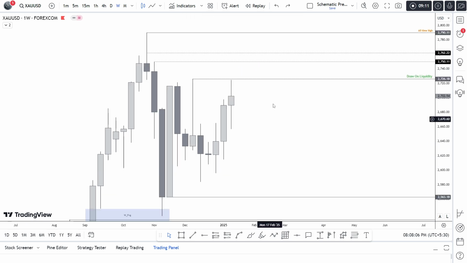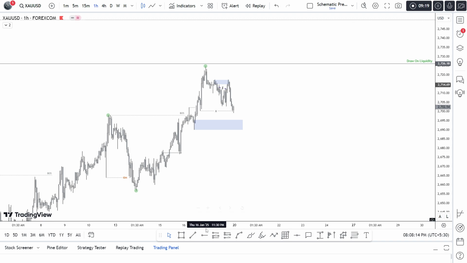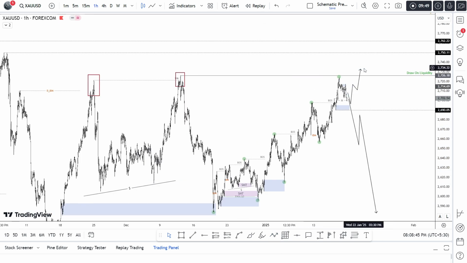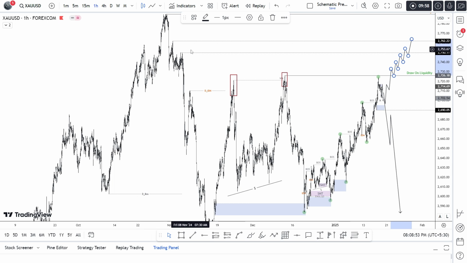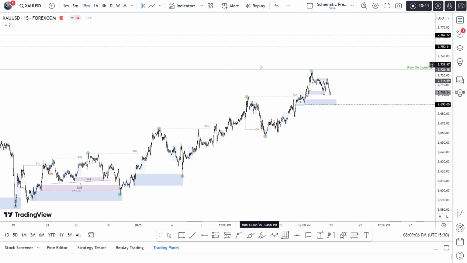But yes, if it doesn't, price can start falling, and the most important price as per the current scenario is 2690, this low. So if this breaks, gold will turn bearish. If it doesn't break, price can still continue higher for 2630. And if price closes above 2735, then expect price to continue higher till 2750 or 60 easily. These highs will get targeted. If 2530 is sustained and it stays above it, then price will go higher easily. So I think that's all for gold.